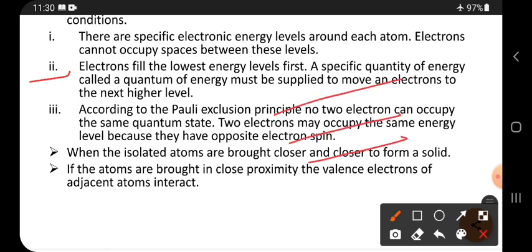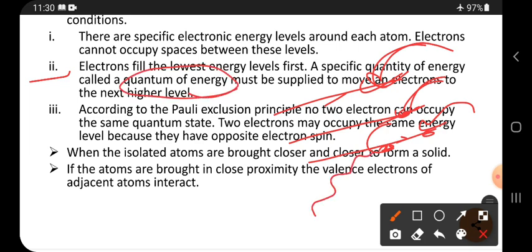Electrons fill the lowest energy level first. Here it is a lower energy, somewhat higher energy, and the highest energy level. So electrons first fill here, and here, and here. When one level is completely filled, the electron goes to the next. Suppose an electron wants to jump from here to here, then we have to supply energy. That energy is called the quantum of energy.